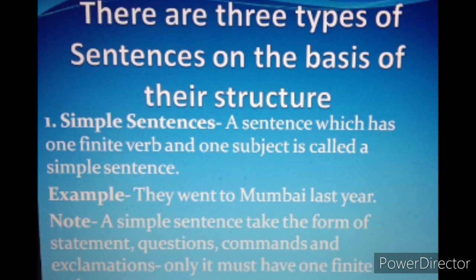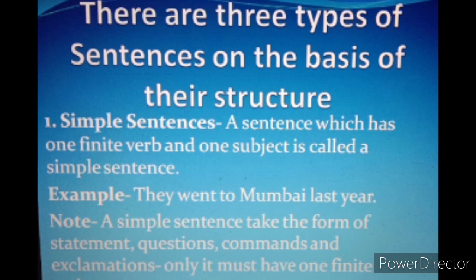So they is a subject here. How to identify subject? The doer of an action. Either you ask who is the doer of an action, or what we are talking about. So that is a subject. And finite verb, went is a verb. So went to Mumbai last year is a predicate because we are telling this about the subject.